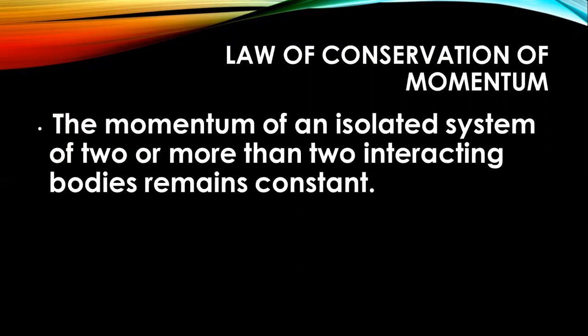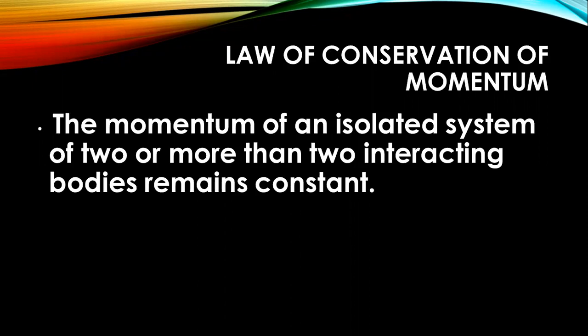Now, what is an isolated system? First of all, a system is a group of bodies within some boundaries. A system is a group of interacting bodies which are interacting with each other. An isolated system is a special one. It's a group of interacting bodies on which no external force is acting. No external force and no unbalanced force is acting.